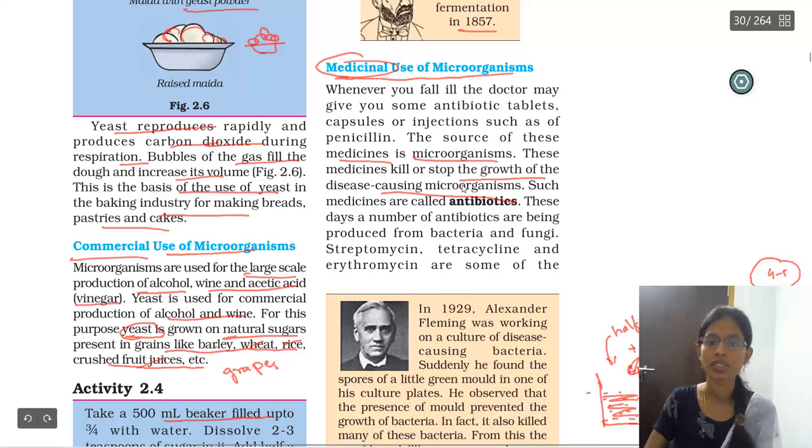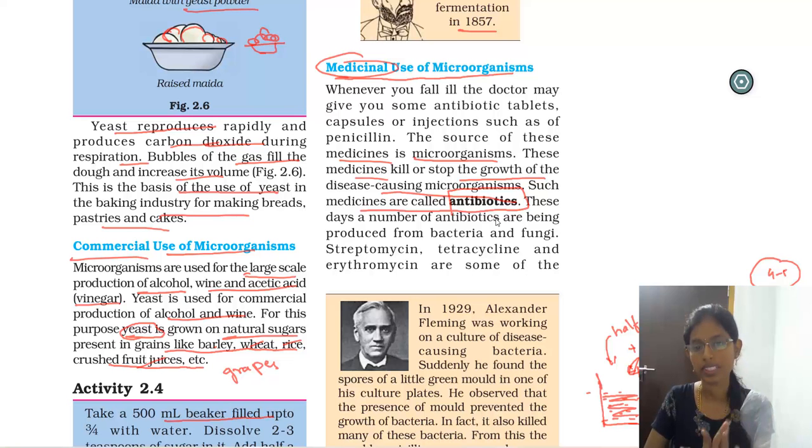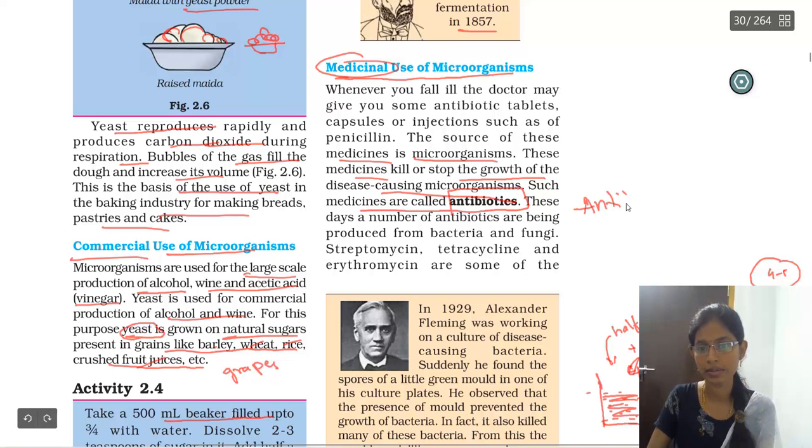The same thing here. They are used in medicines so that they kill the harmful microorganisms, and such medicines are called what? Antibiotics. So by using microorganisms we are producing medicines. Those medicines are called what? Antibiotics. Got it? Nowadays many bacteria and fungi are used in the preparation of these antibiotics.